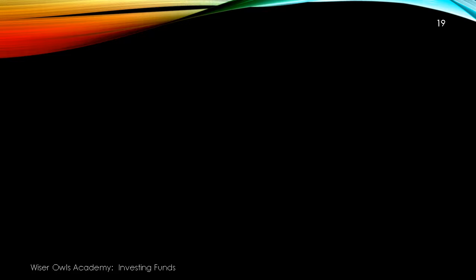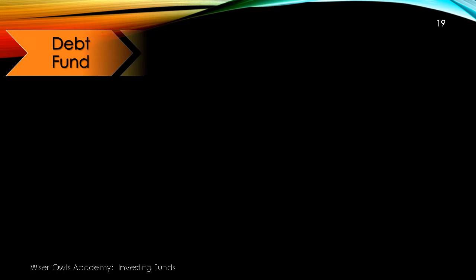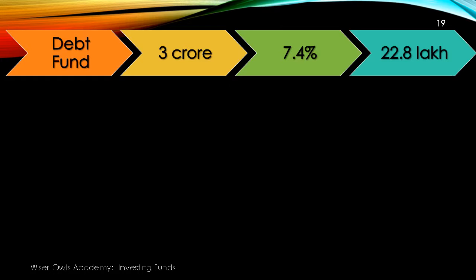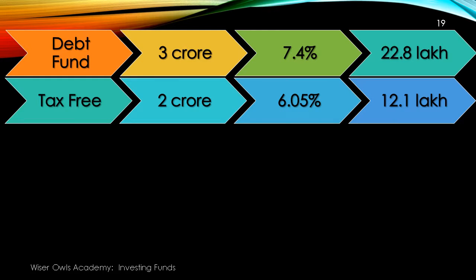Now we'll see what happens if we were to create a mixed bag of investment, taking into account the precautionary stories that we hear about equities. This is one example that has been developed just to illustrate. If we were to put in 3 crore rupees out of the 8 crore that you have in your kitty, you could earn 7.4% tax-free. That means that's what you get in your hand. Tax-free bonds of public sector undertakings, 2 crores. The returns are a little lower, perfectly safe, guaranteed by the government of India.